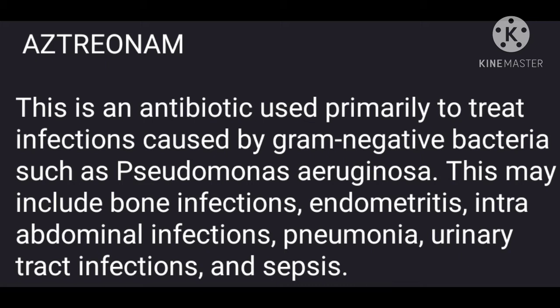Aztreonam is the next drug. This is an antibiotic used primarily to treat infection caused by gram-negative bacteria such as Pseudomonas aeruginosa. This may include bone infection, endometritis, intra-abdominal infection, pneumonia, urinary tract infection, and sepsis.